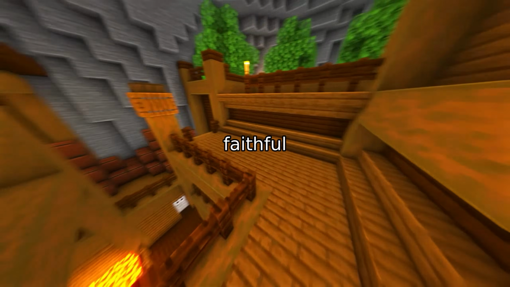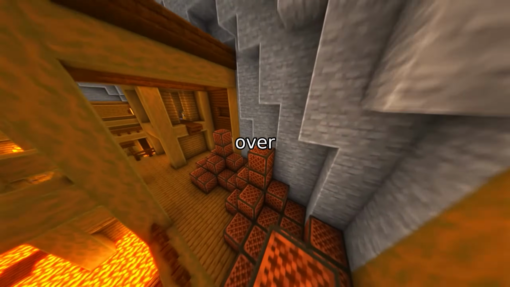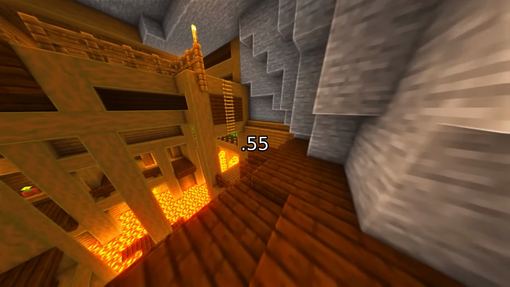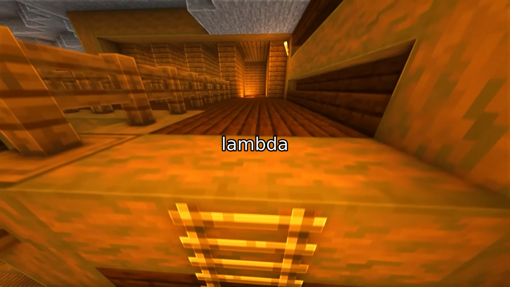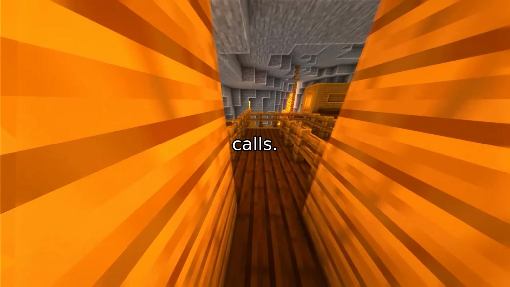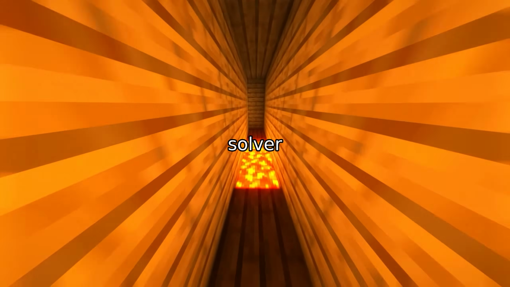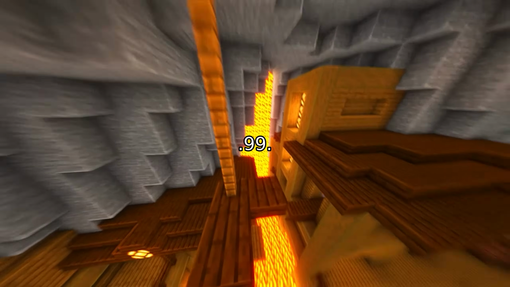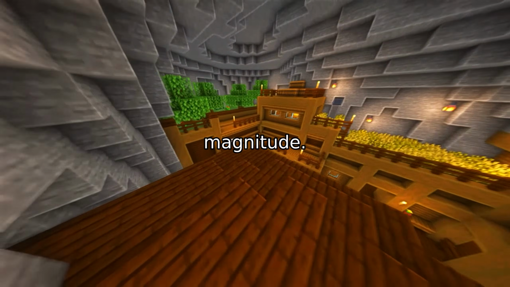Let's look at the results from a faithful Monte Carlo simulation of the harness over a parameterized solver verifier model. With a weak base solver at 0.55 and a robust verifier with lambda of 6, verification reaches 0.98 reliability within 8 calls. Majority voting on a slightly better solver at 0.62 needs about 90 calls to pass 0.99. The cost difference is an order of magnitude.